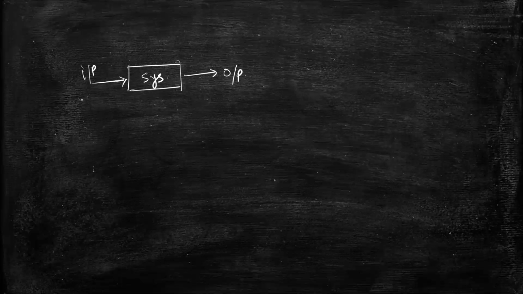So if the input is bounded and it gives a bounded output, then this system is known as a stable system. Otherwise, it is an unstable system. And we always check the stability of the system by using the unit step signal. We have to consider the unit step signal to check whether the system is stable or unstable.